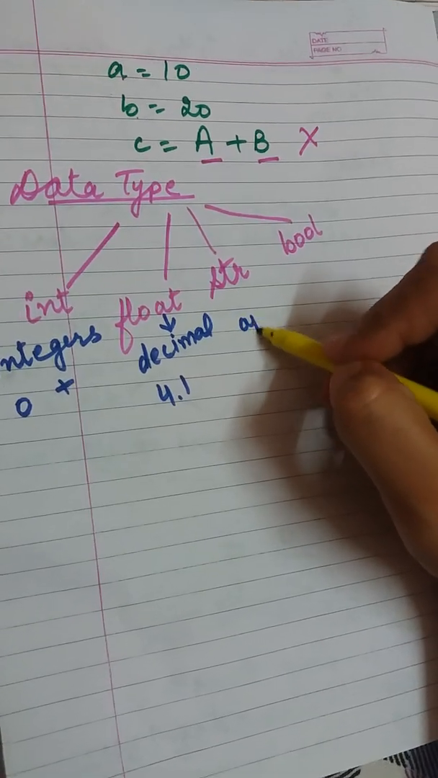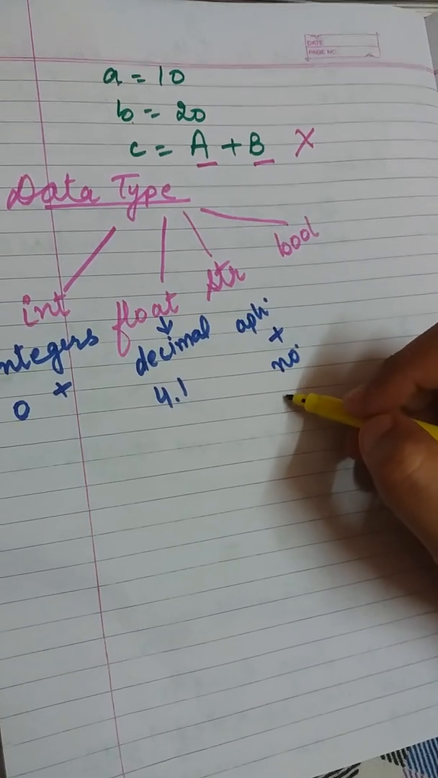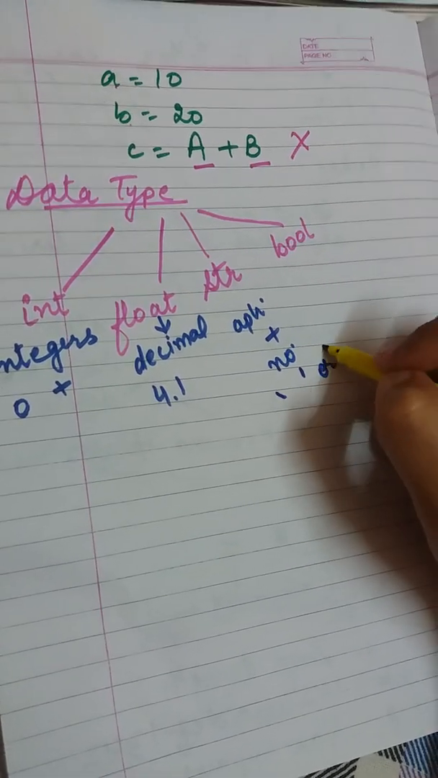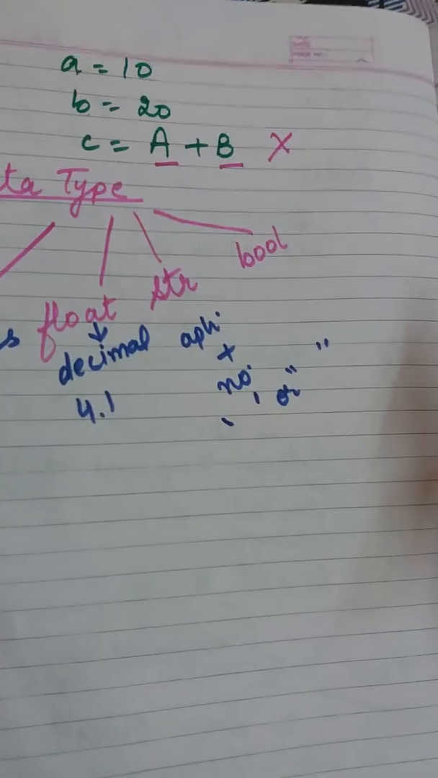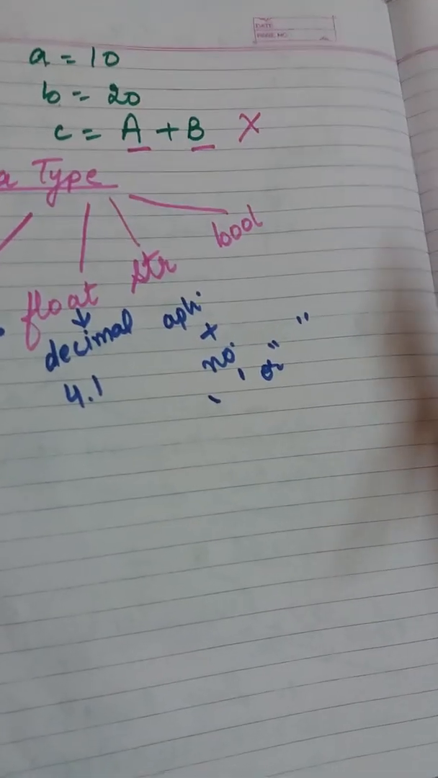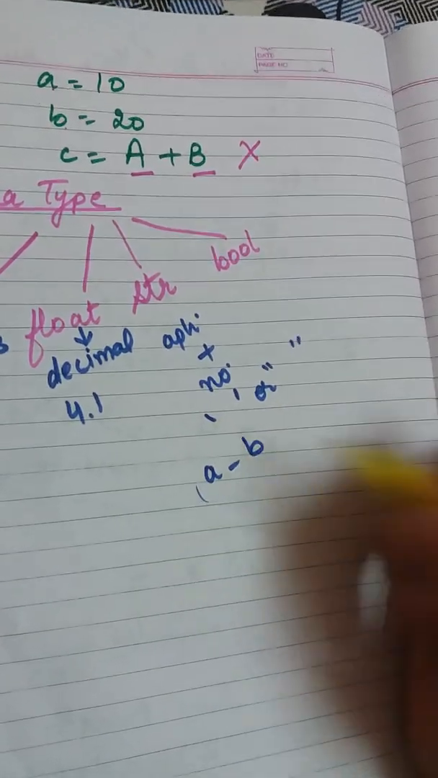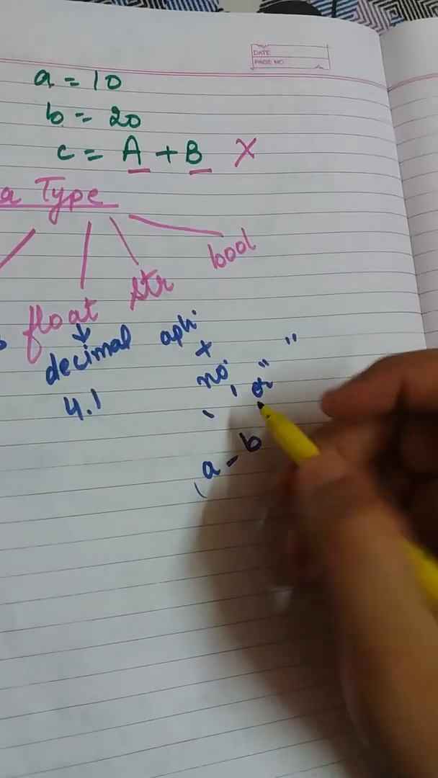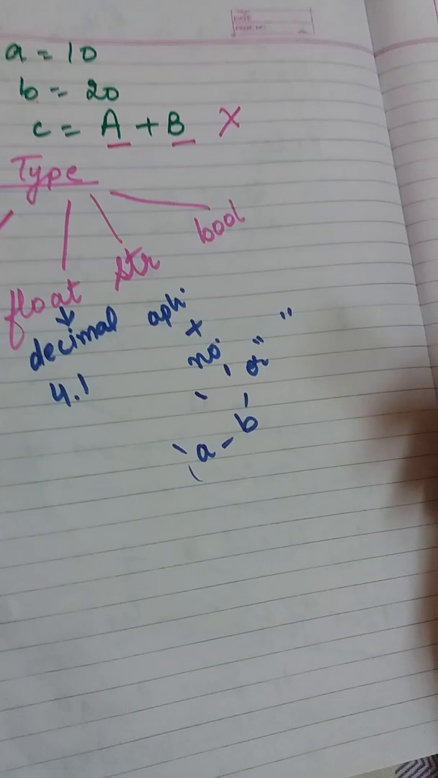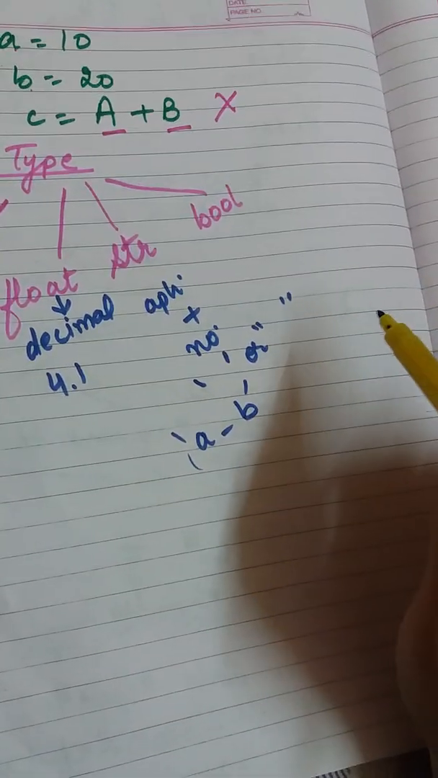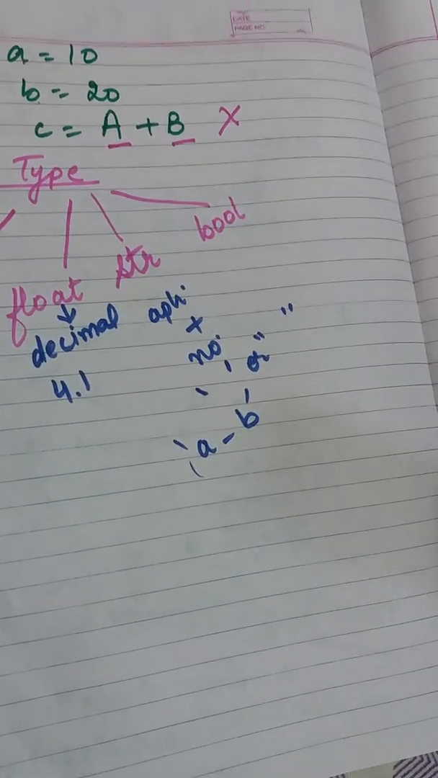Next is your string. In string, alphabets plus numbers should be enclosed within either single quotes or double quotes. If you want to make one whole data as one entity, for example I am using two words a underscore b, there are two variables here, but I want them to be considered as one only. Then I will put single quotes around them so that it will be taken as a string. So one main feature of the string data type is that its data will be enclosed within single or double quotes.